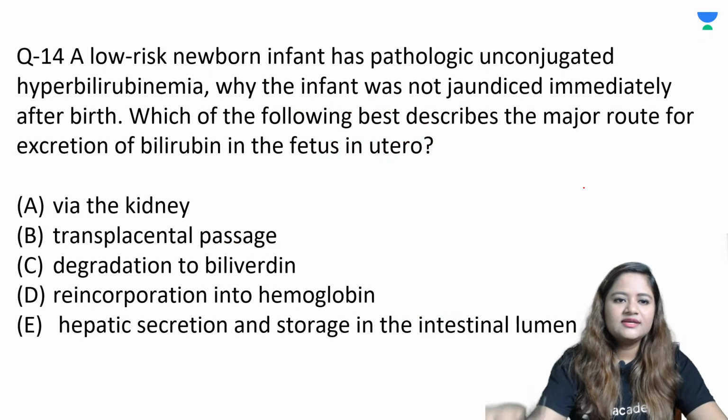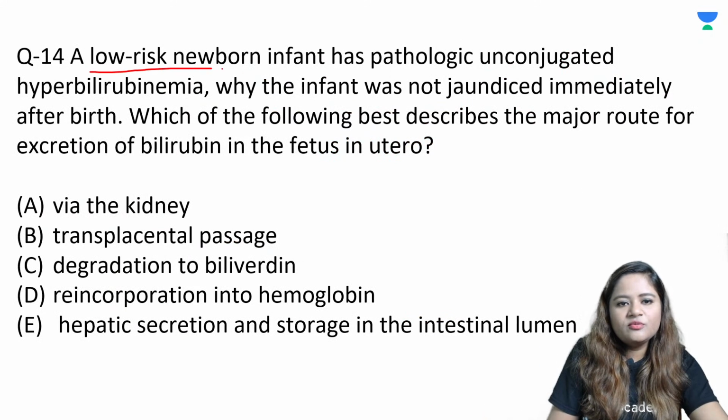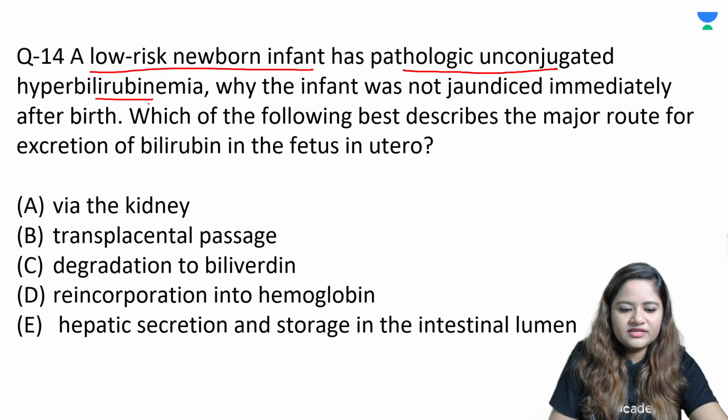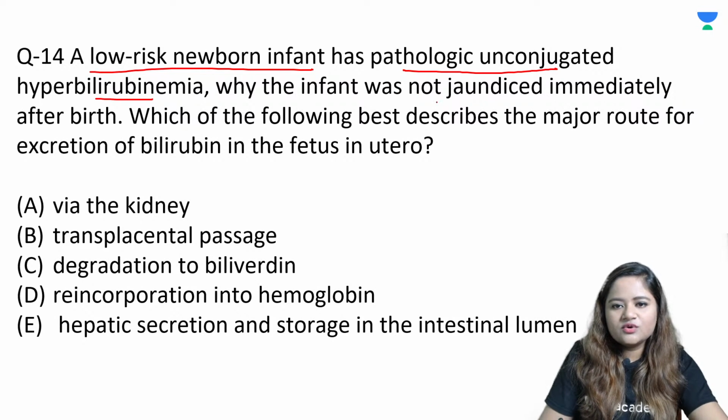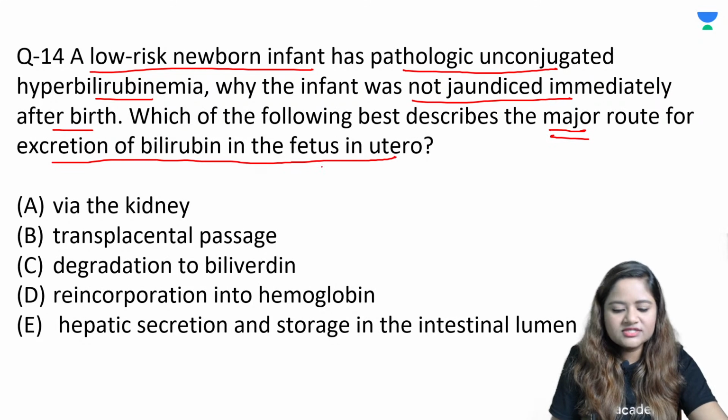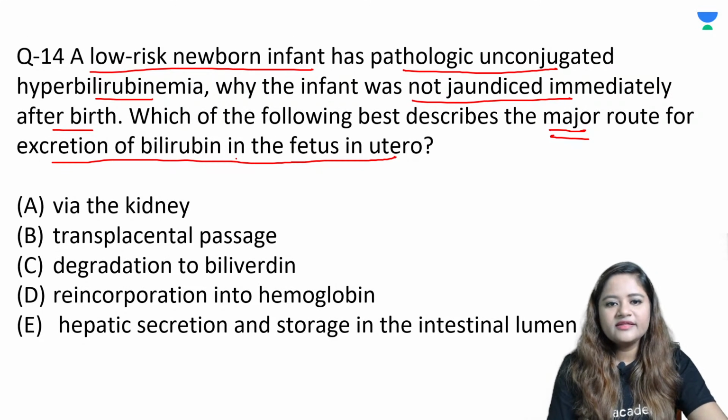Question number 14. There's a low risk newborn infant who has got pathological unconjugated hyperbilirubinemia. Why was the infant not jaundiced immediately after birth, and which of the following best describes the major route for excreting out bilirubin in the fetus in utero? So when the baby is inside as the fetus, what mechanism plays a very important role for excreting out bilirubin in the fetus?